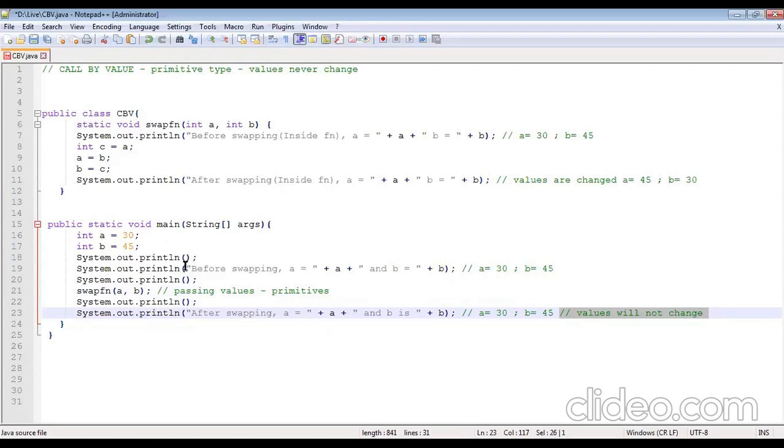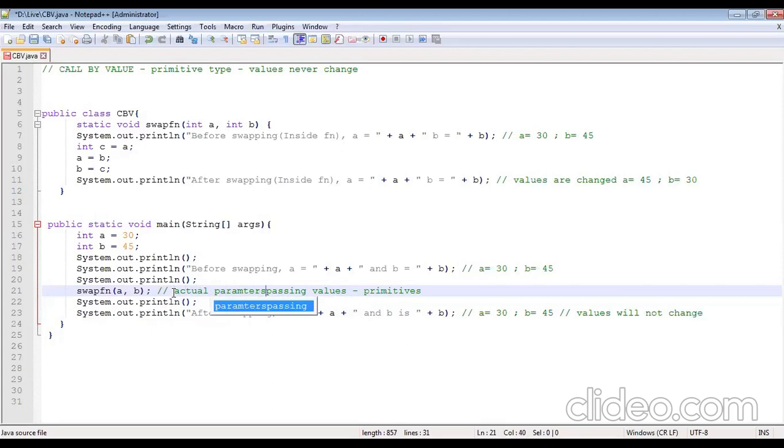Yes, ma'am. So what kind of a parameter do you call this? This is your C revision. What do you call these parameters, Anushri? In the main function, when you pass value, what are these parameters called? Actual parameters. Perfect. You call them actual parameters.